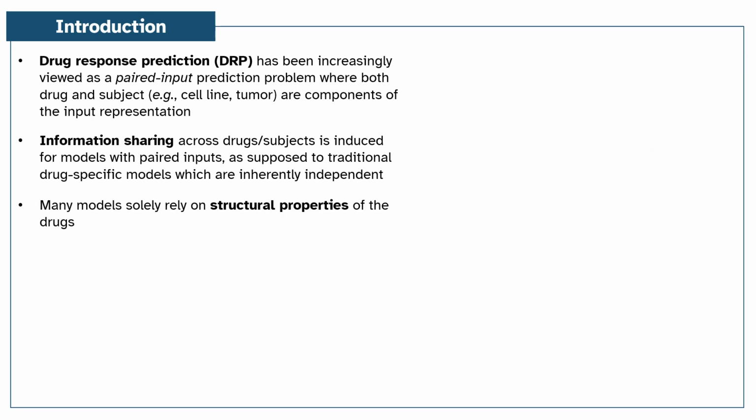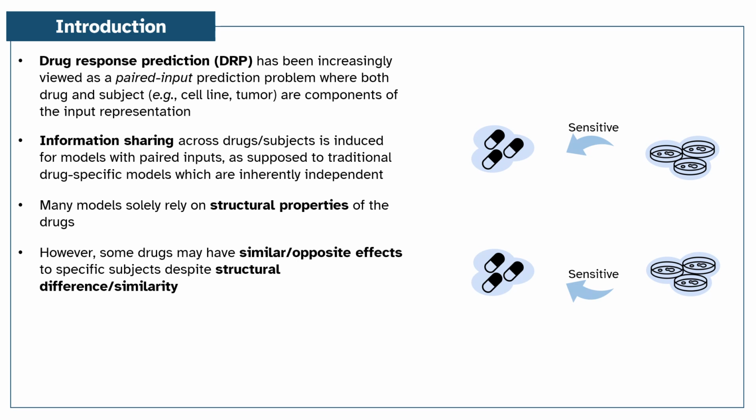Many models use the structural properties of the drugs as their representation, as this information is easily available. However, effects may still vary across drugs even with similar structures. For example, on the right, we have two groups of cell lines that are sensitive to different groups of drugs. It makes sense that even if the drugs within each group may have structural differences, they should have similar embeddings because they are semantically similar.